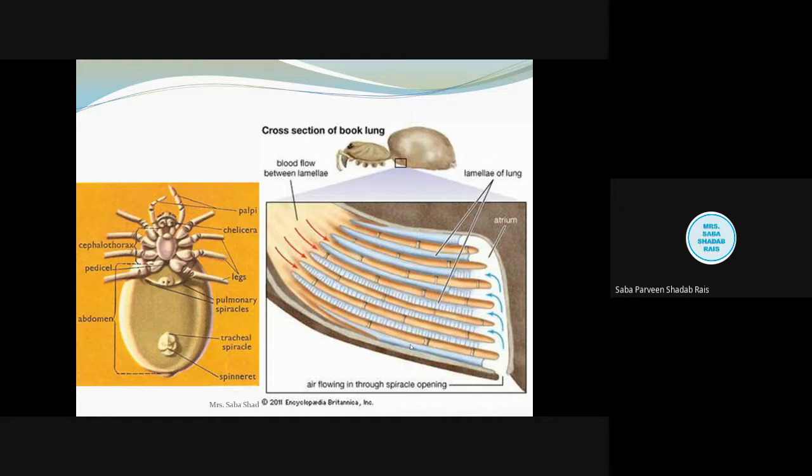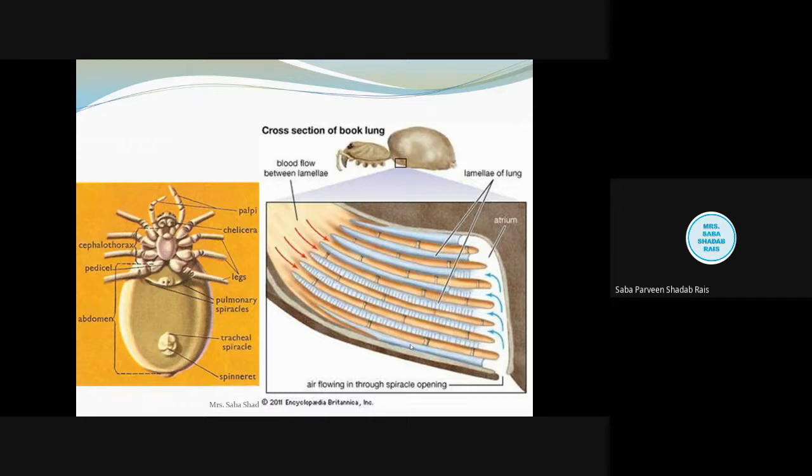You need to remember the name of the respiratory surface. Now see, what is the unit of respiratory surface in humans? It is the alveoli. In the same way, the unit of the book lung is the lamellae. These lamellae look just like the leaves of a book. That's why it is called the book lung.